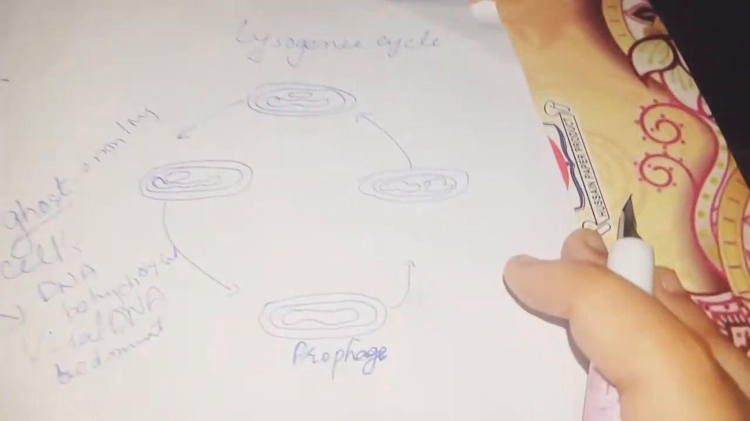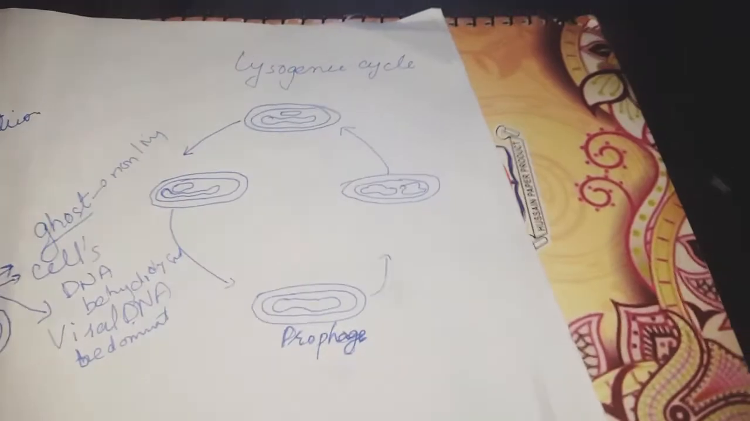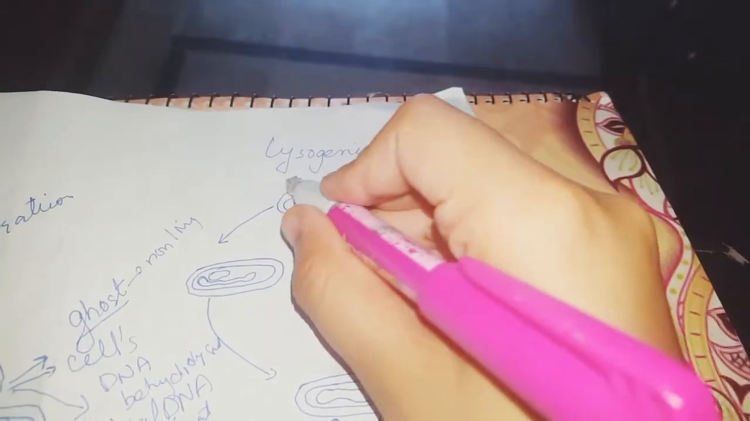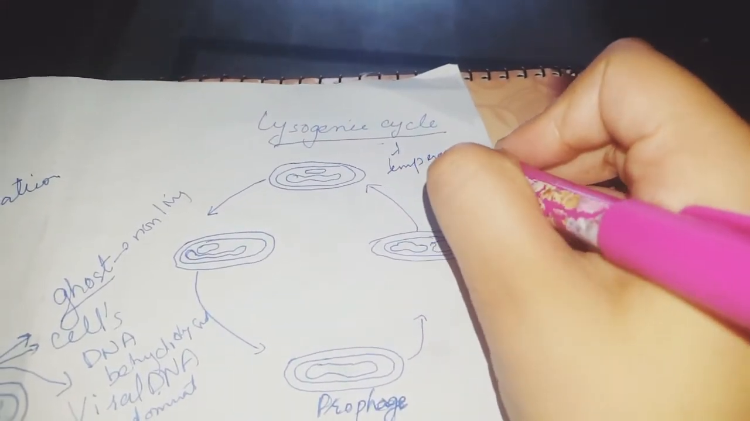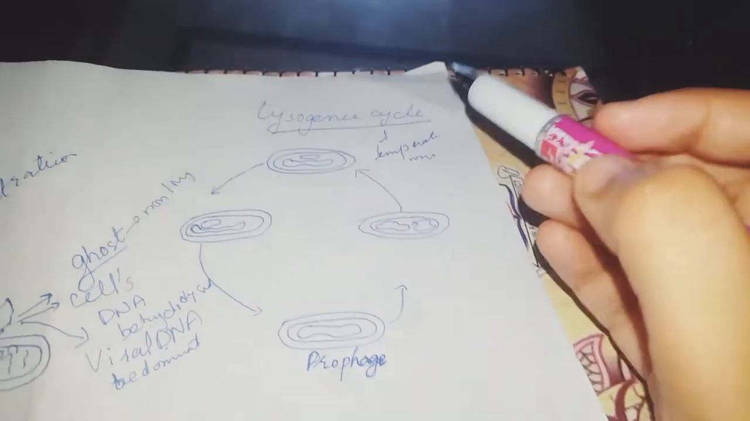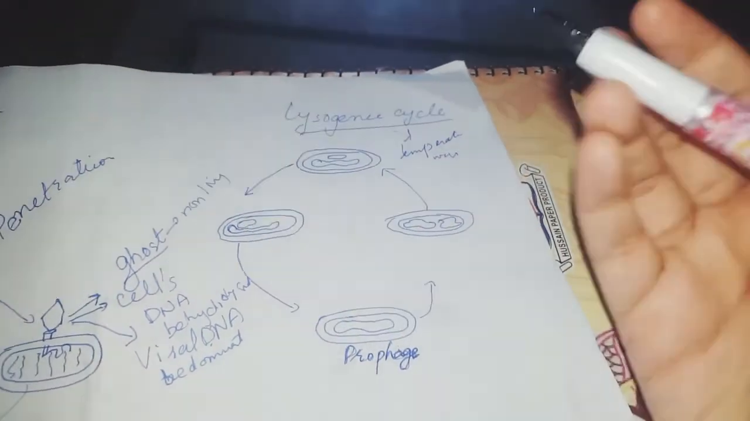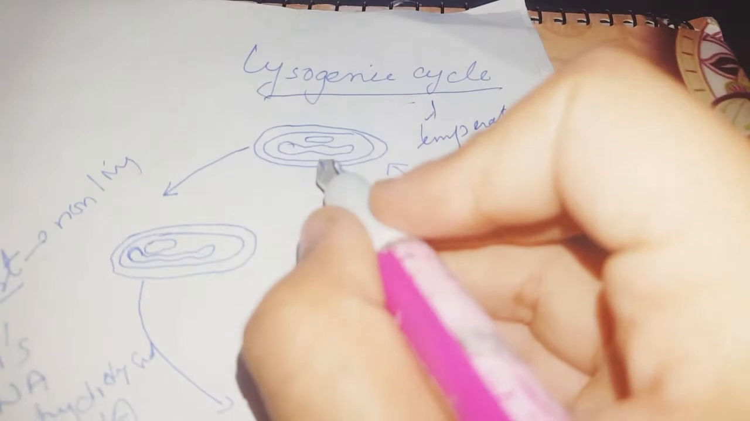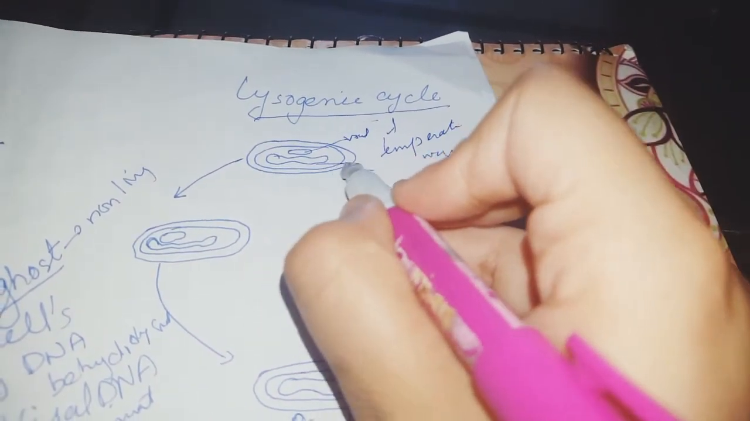So now the next topic is the lysogenic cycle. It's very simple as compared to the lytic cycle, because in it death of the host cell does not occur. This is undergone by a temperate virus. A temperate virus undergoes the lysogenic cycle. What happens when this virus attaches itself to the bacterial cell wall? It penetrates, and its DNA enters the bacterial cell. This is the viral DNA, and this is the cell's DNA, the bacterial DNA.